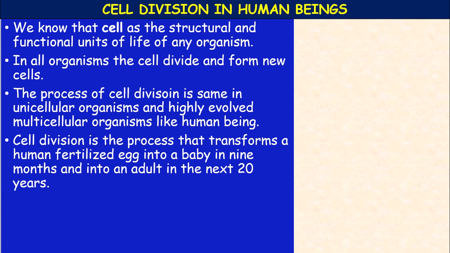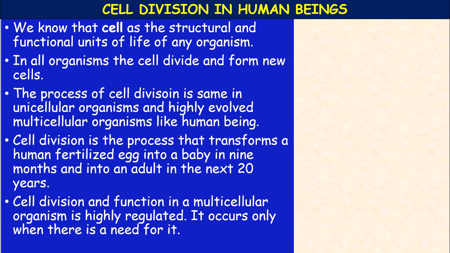In nine months, from zygote to embryo, cell division is the key. The development takes place by means of cell division, and even after birth, from a newborn baby to 20 years, as age progresses, the growth in size is also dependent on cell division. Division and function in a multicellular organism are highly regulated.